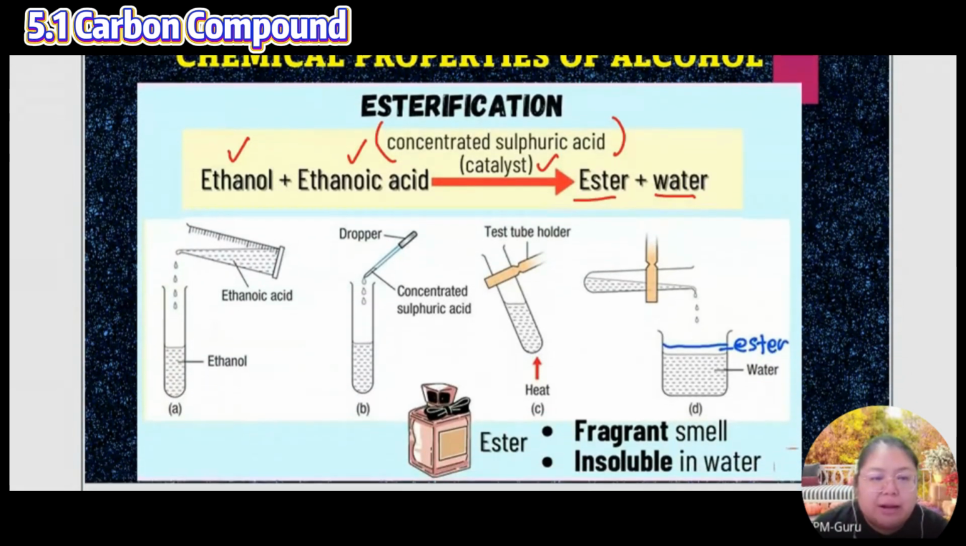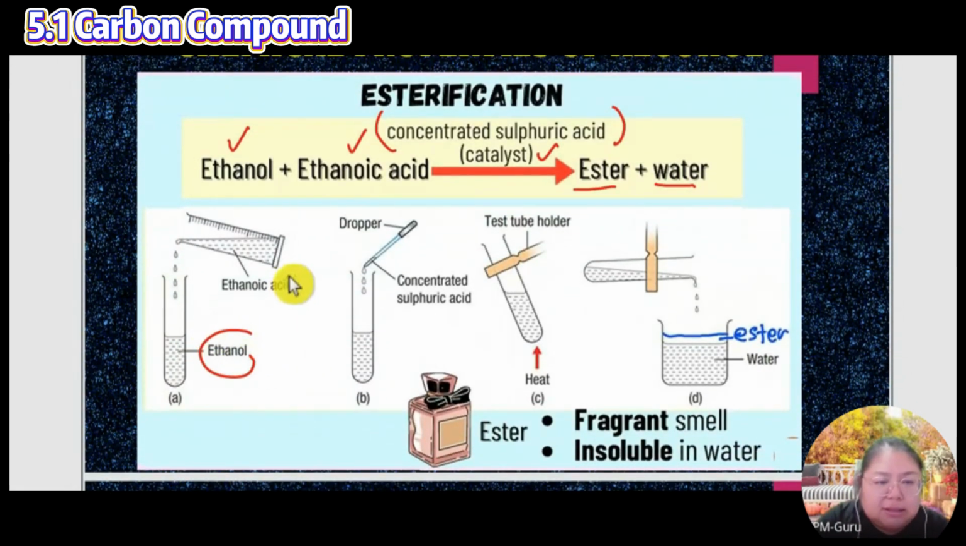So the diagram is like this. Ethanol plus ethanoic acid, then the catalyst is sulfuric acid. Shake together. After that, heat. After heating, pour together with the water. You can see one layer at the top. It never dissolves inside the water. That layer we call ester.